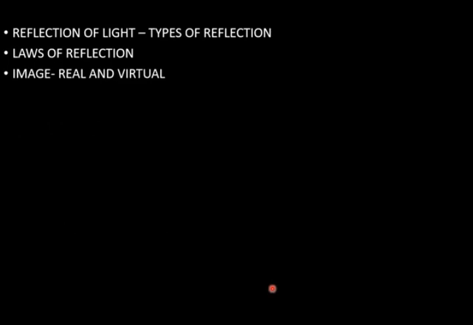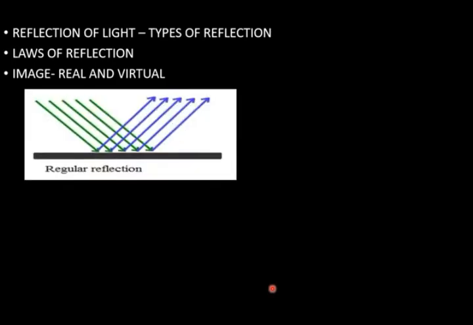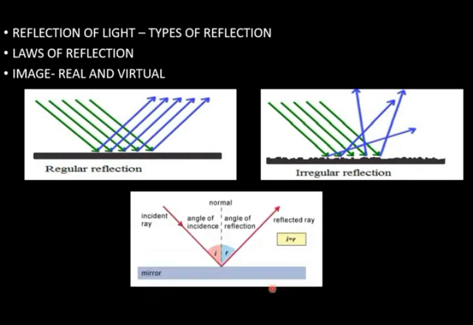When rays of light fall on a polished surface or a smooth surface, after reflection they return in a particular way, that is called regular reflection. And when rays of light fall on a rough surface, they will reflect in any order, they will not follow any pattern, that is called irregular reflection of light.